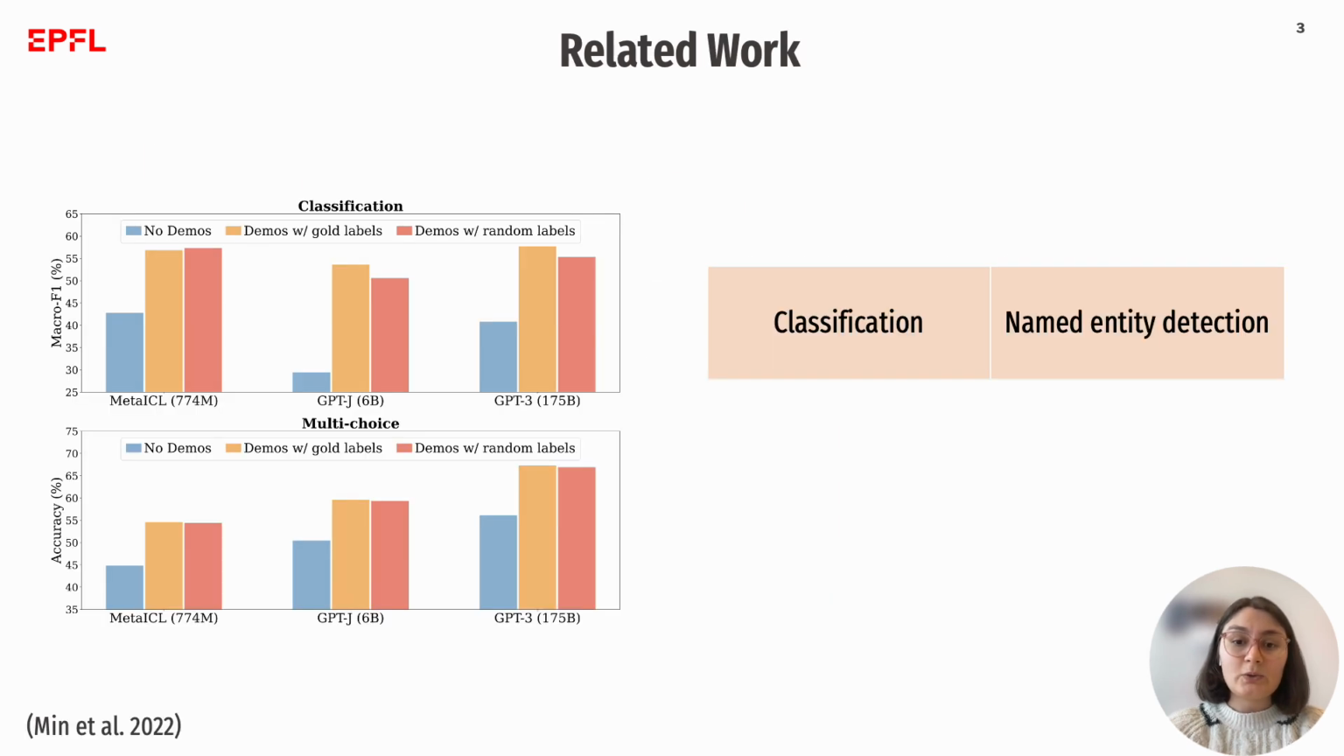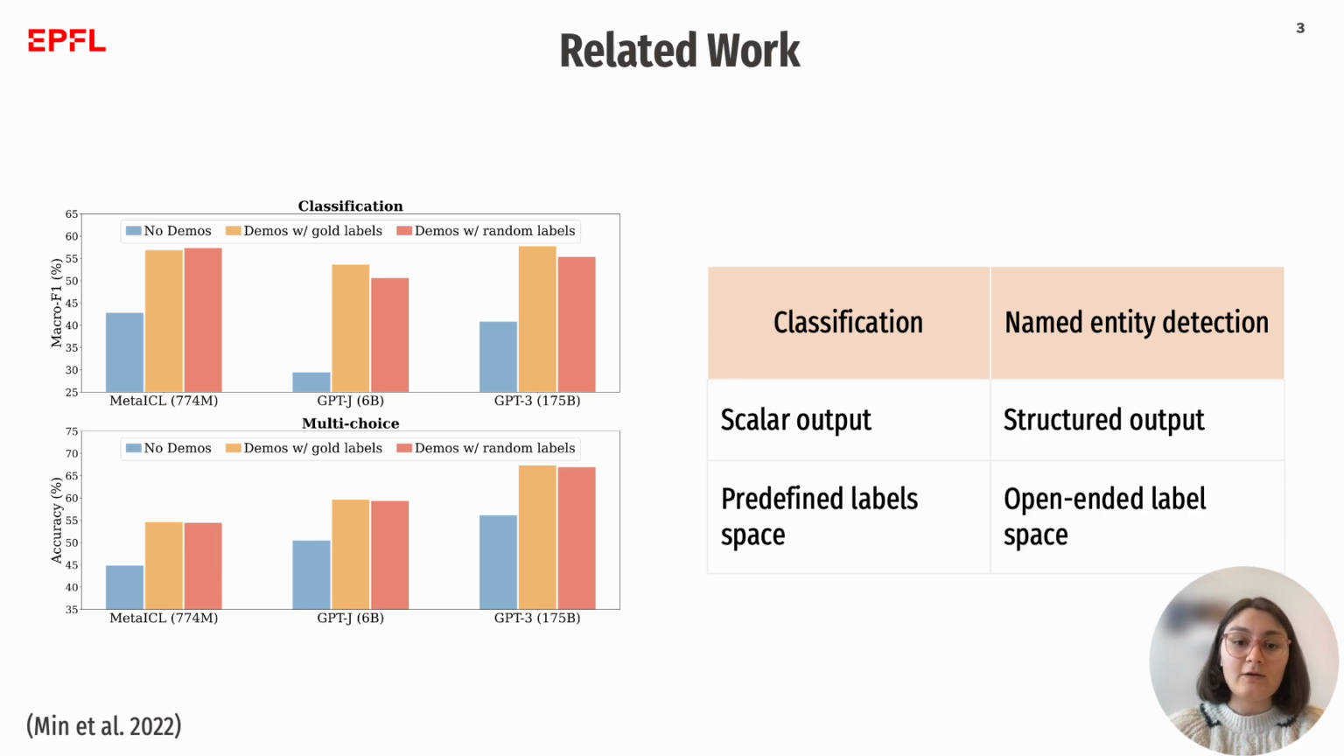Prior works have explored which demonstration characteristics lead to successful task adaptation in ICL, but only focused on scalar output tasks with a limited predefined label space such as classification. As a result, demonstration characteristics that optimize performance remain unclear for tasks that require structured and open-ended predictions such as named entity detection.